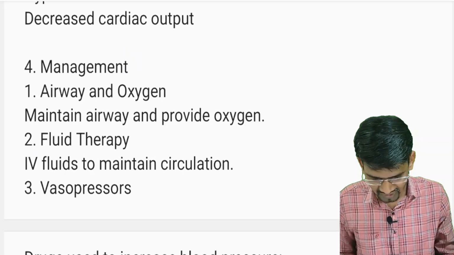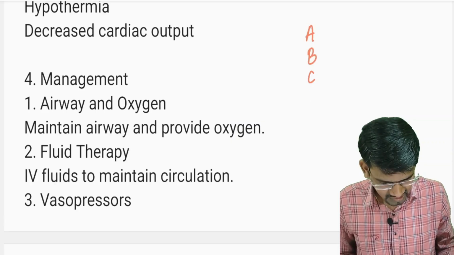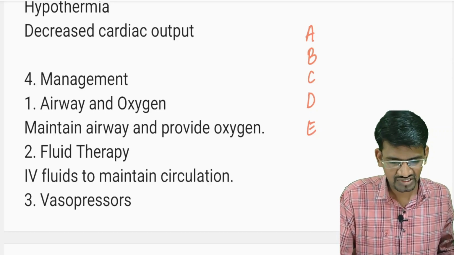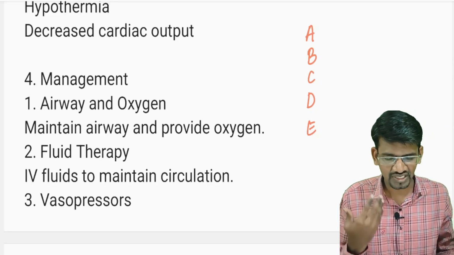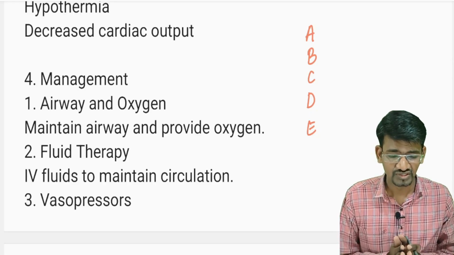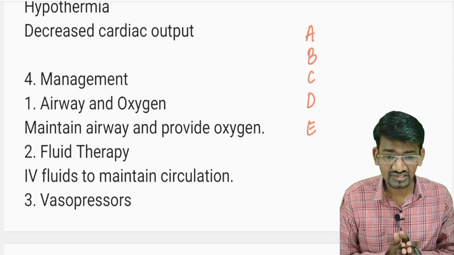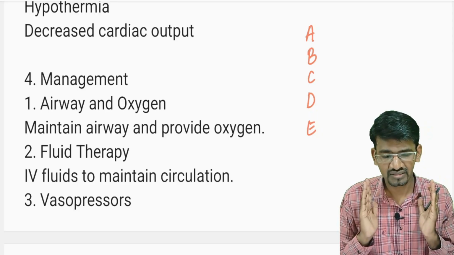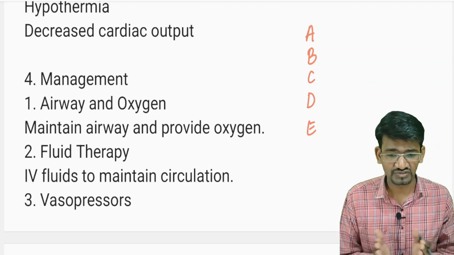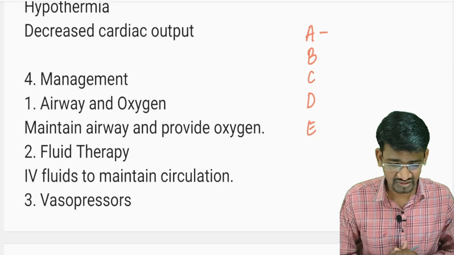Here we have to remember the ABCDE in all shocks. We need to remember the management A, B, C, D, E. Okay. A stands for the airway, establishing the airway. In the case of a spinal cord injury, we need to stabilize the spine first. So the cervical spine should be protected and stabilized. Immobilize the cervical spine with a neck collar, or a spinal board can also be used, for establishing the airway.